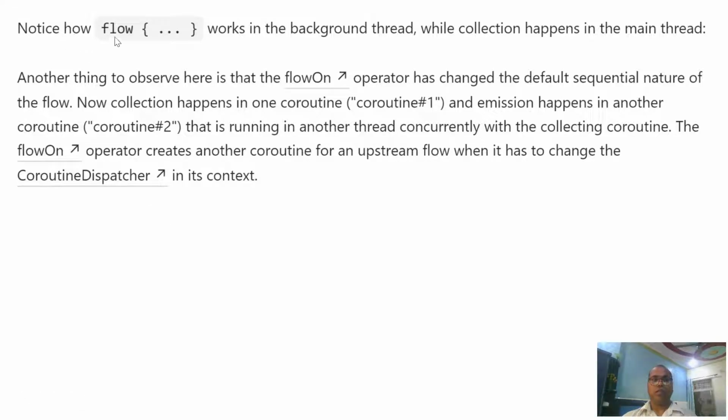So flow works as a background thread while collecting happens in the main thread. So main thread and flow are different threads. Another thing to observe in the flow operator chain: the operator has changed the default sequential nature of the flow. Now collection happens in one coroutine and emission in another coroutine. If you want data collection to happen in coroutine 1 and the data sender in coroutine 2, we have to use the flowOn operator.